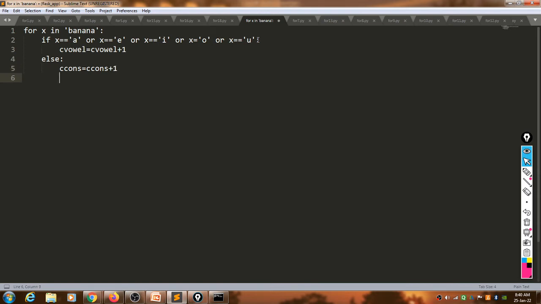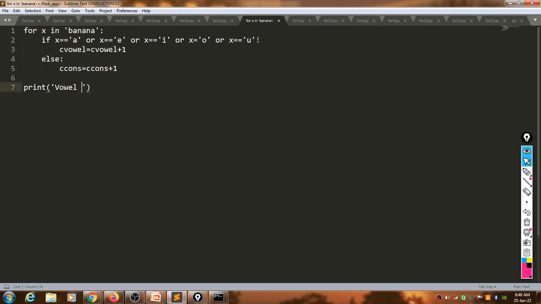So two variables are there. If that particular character is AEIOU, we increment the vowel counter, otherwise we increment the consonant counter. Then we can print here,